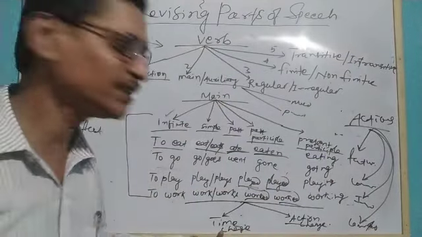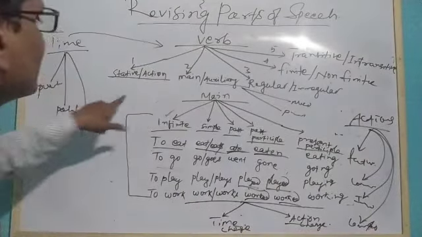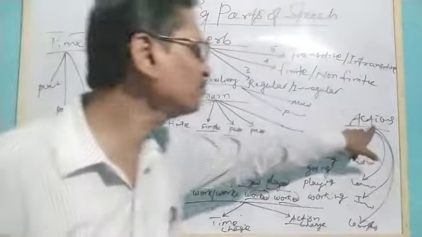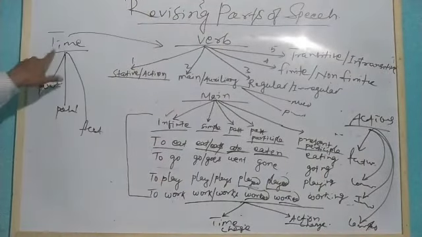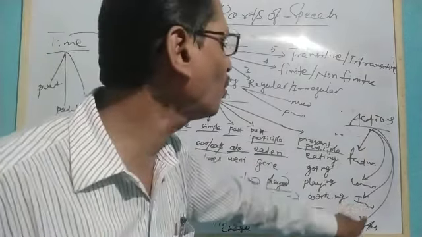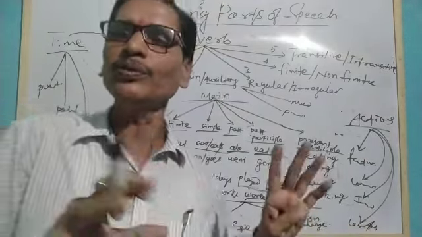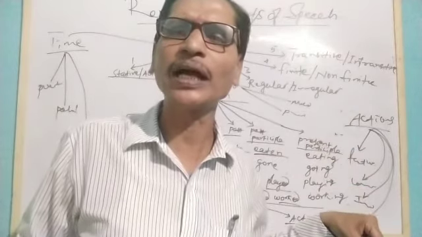You see, so there are two causes. One is time change, the other is action change. When time changes, the forms of a verb change. Similarly, when the action changes, the forms of a verb change. So what happens? We have three different times: present, past, and future time. We have four different actions that we use in spoken English. I am not going into the depth of grammar.